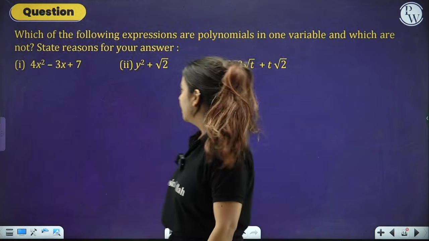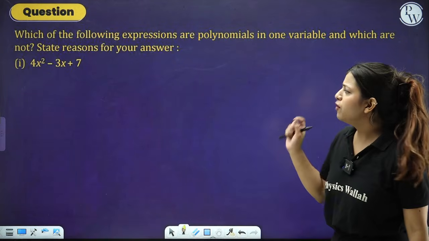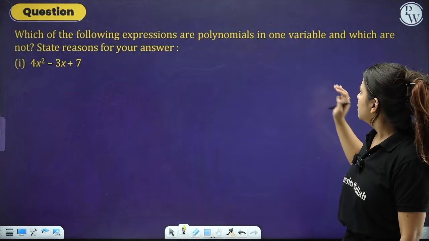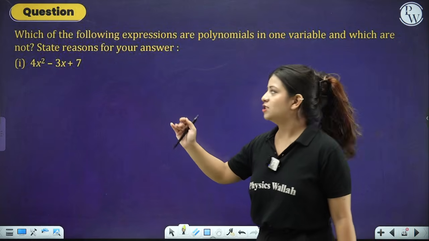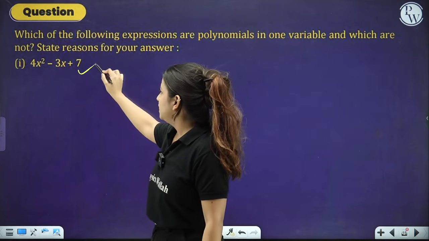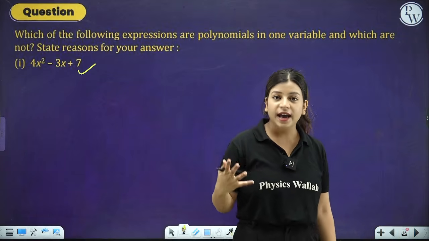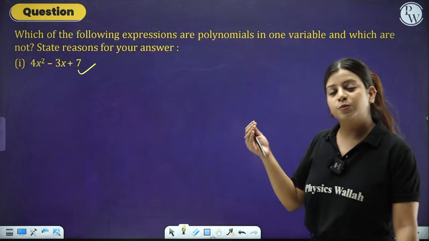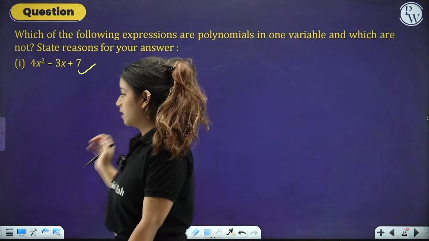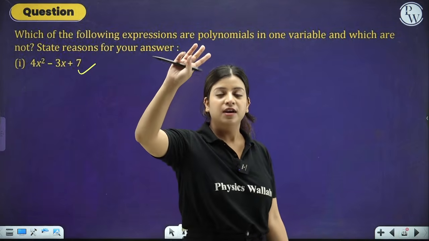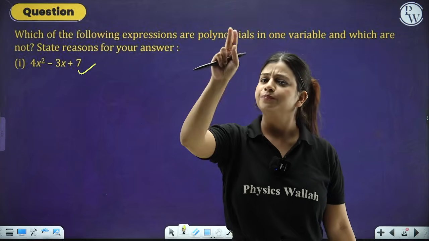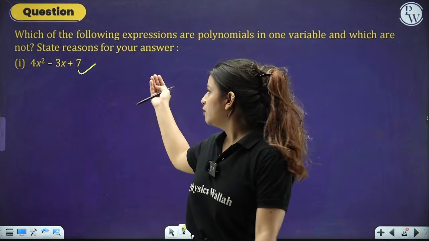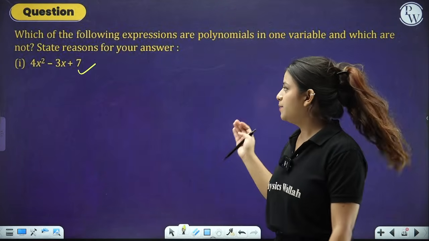Let's start with it. The very first thing that we have is 4x square minus 3x plus 7. So basically this is in one variable and this is also a polynomial. So yes. And why? Because there is one variable throughout the expression, that is x. Also those 3 things that we have: the power should be a whole number, no fractional powers, and no variable in the denominator. All 3 are confirmed. That's why it's a polynomial.